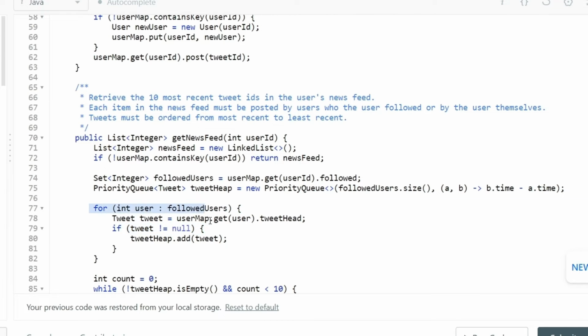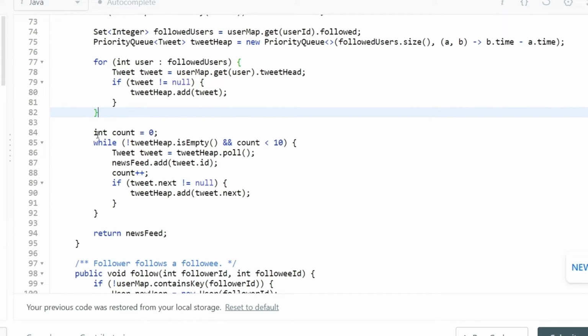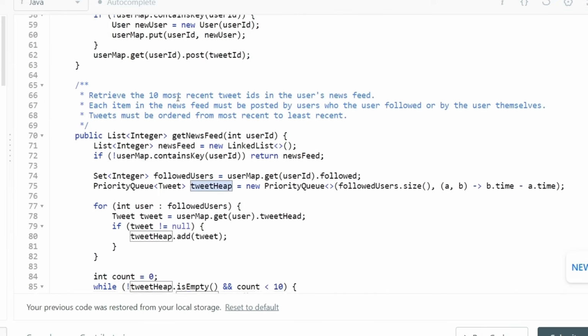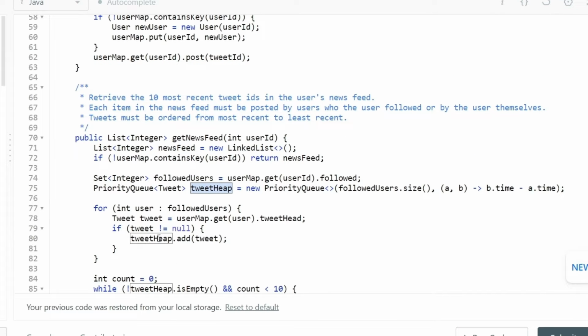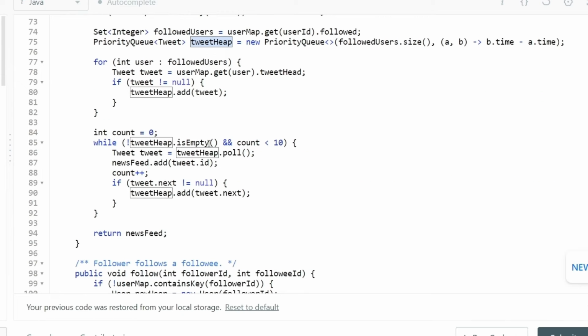So now we have tweets being populated, and once we have those, we are simply going to initialize a counter. On top of it, we are simply going to check that while the count is less than 10, we are going to go over all the tweets. We are going to add all of those tweets to the news feed that we have created, and we are going to be updating the counter. And how are we going to be able to do that? Because remember, inside our tweet heap that we have created, all the values are sorted in chronological order based on the most recent timestamp.